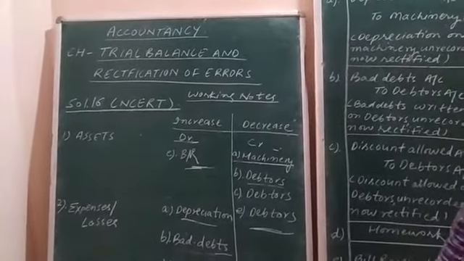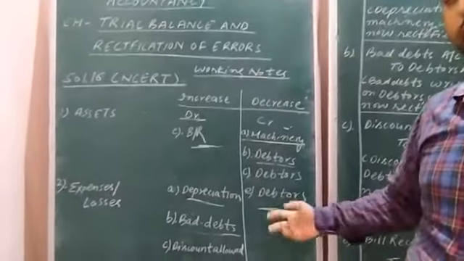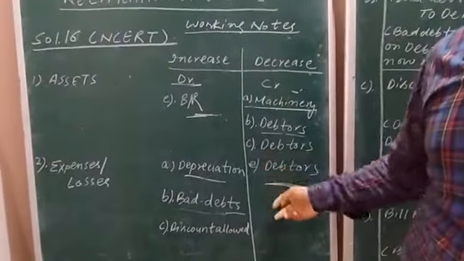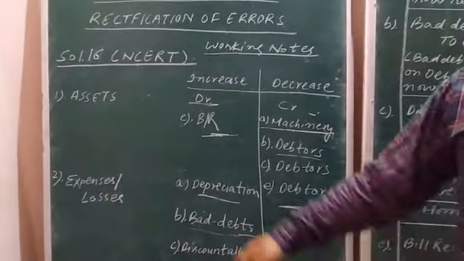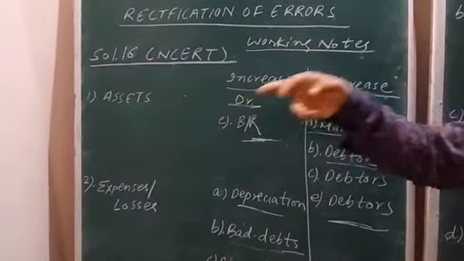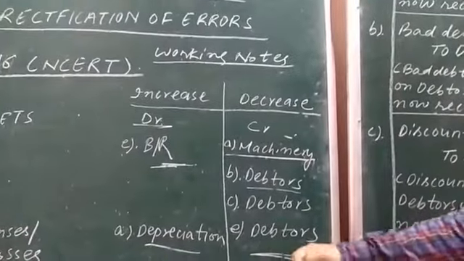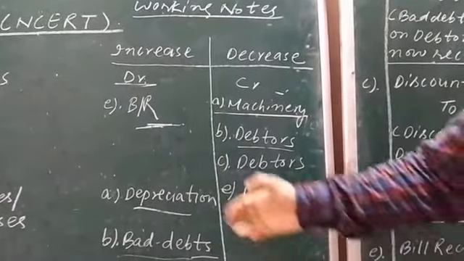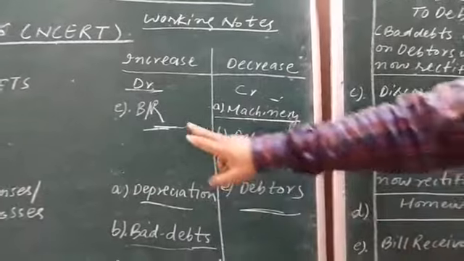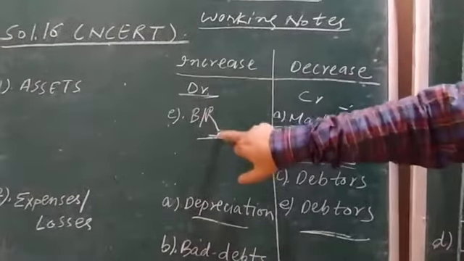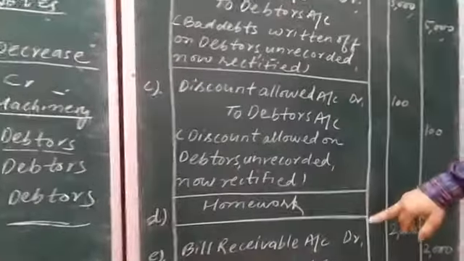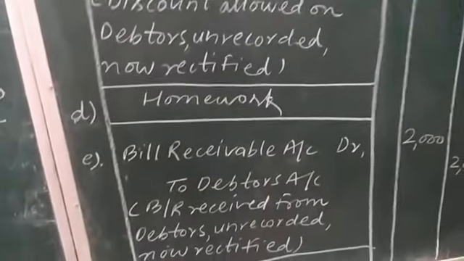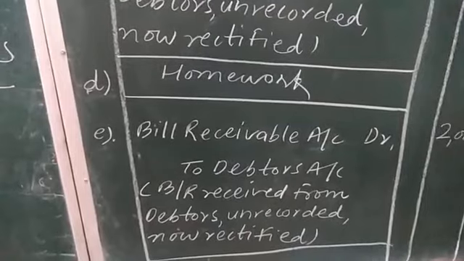Resultantly, our debtors will decrease because its place is being occupied by BR. Debtors are our assets, and whenever assets decrease, it is shown on the credit side. So the journal entry needed here is bill receivable account debit to debtors account.